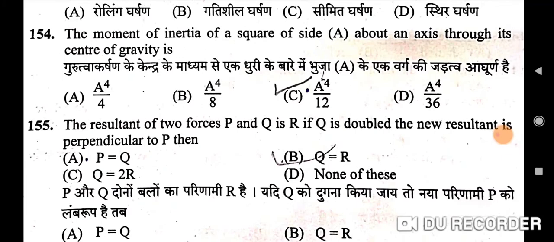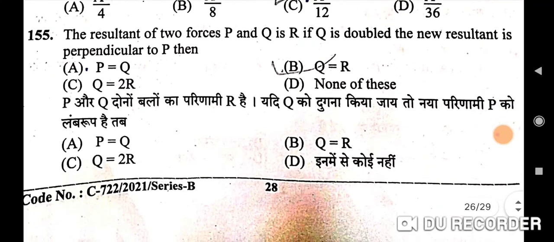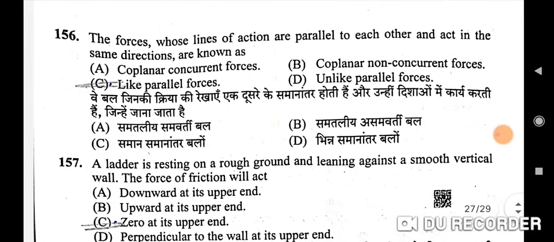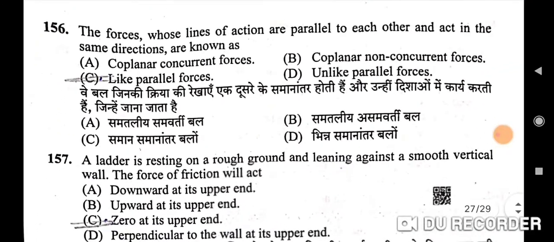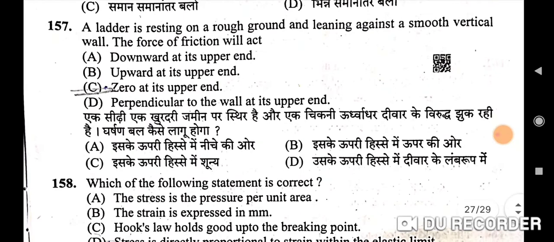155th question is: the resultant of two forces P and Q is R. If Q is doubled, the new resultant is perpendicular to P, then correct option is B, Q is equal to R. Next question is: the forces whose lines of action are parallel to each other and act in the same direction are known as, correct option is C, like parallel forces. Next question is: a ladder is resting on a rough ground and leaning against a smooth vertical wall. The force of friction will act, correct option is C, zero at its upper end.